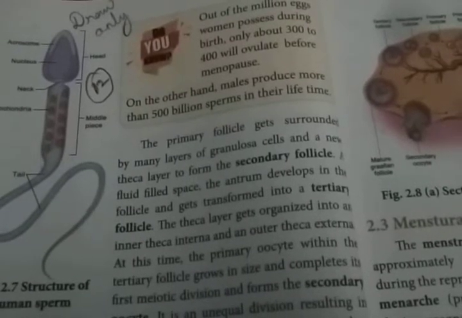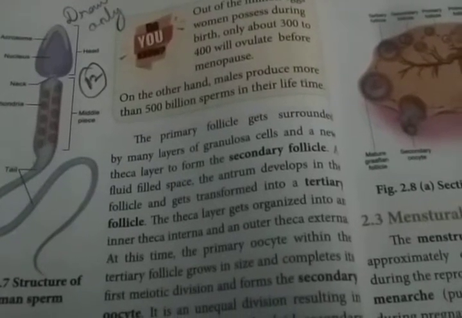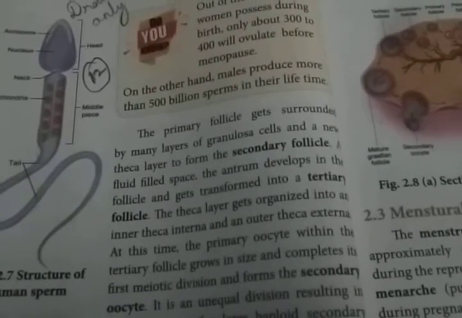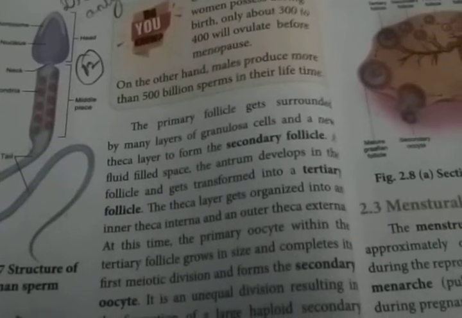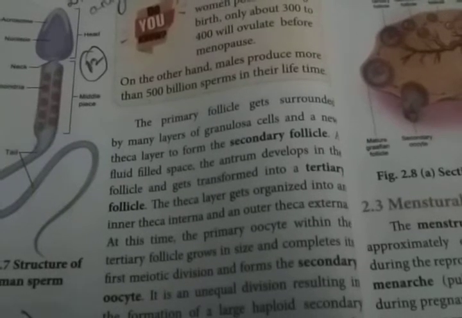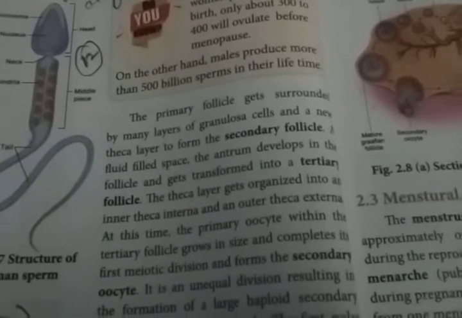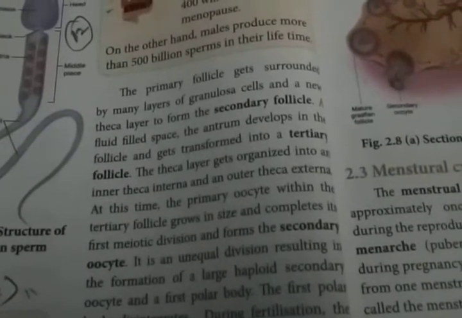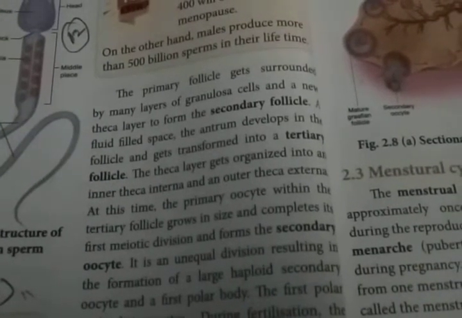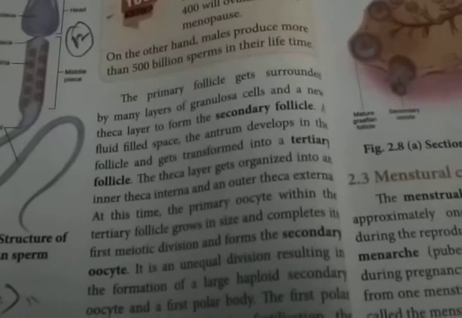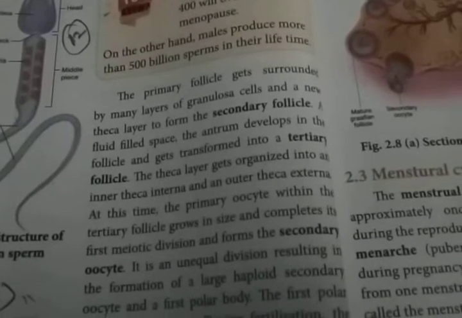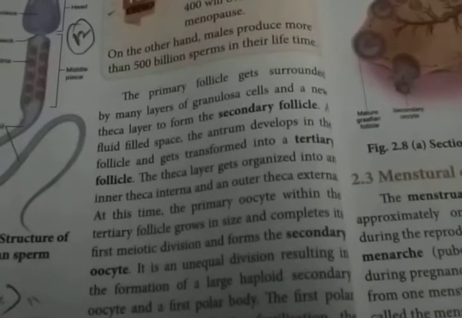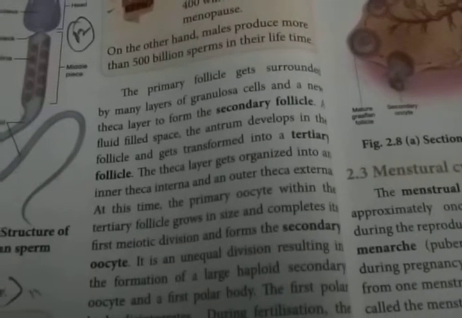Then a fluid filled space is also present, surrounding the follicle cells, that is known as the tertiary follicle. That fluid can develop the follicle from the primary stage to secondary, and secondary stage into the tertiary stage. Then these theca layers get organized into an inner theca and an outer, external theca. So this protective layer is known as the theca layer.